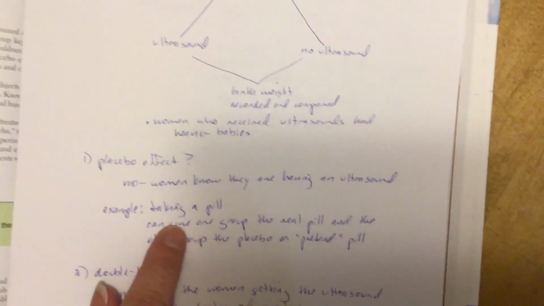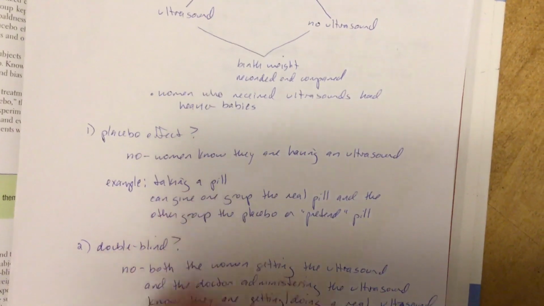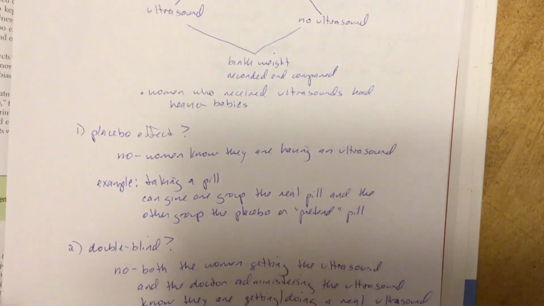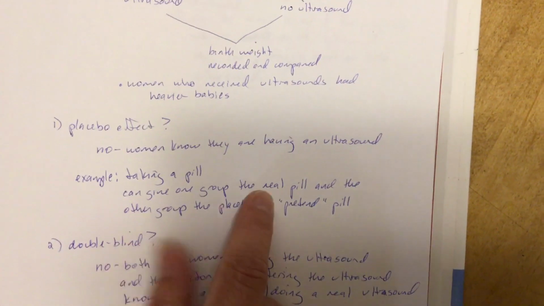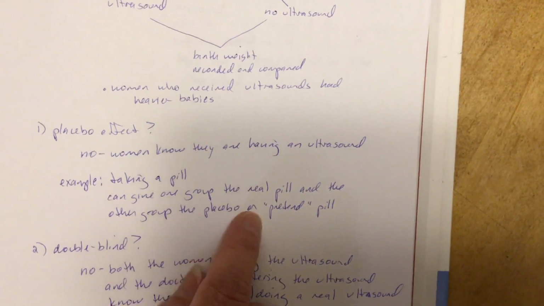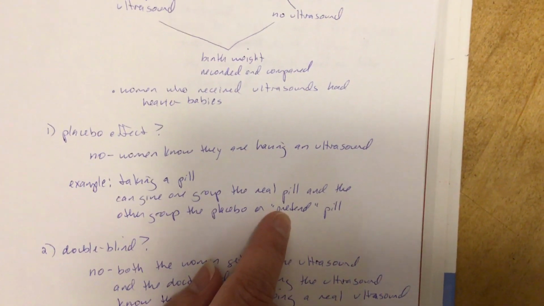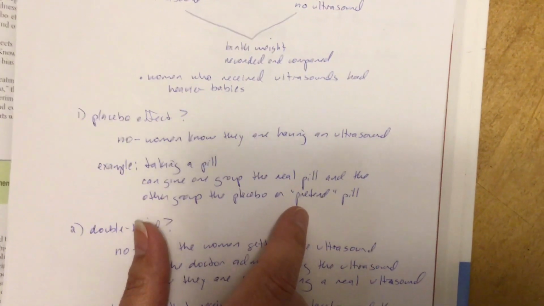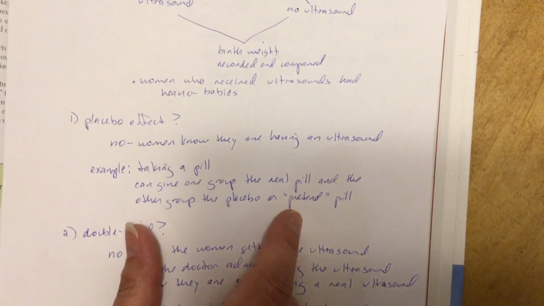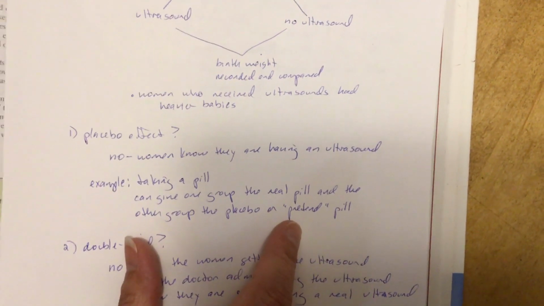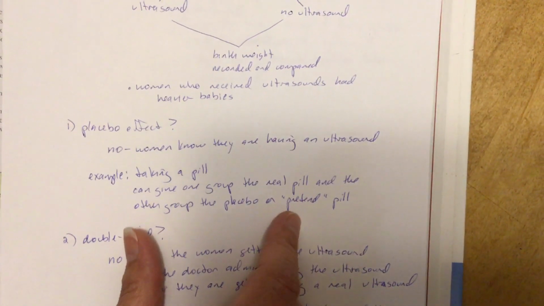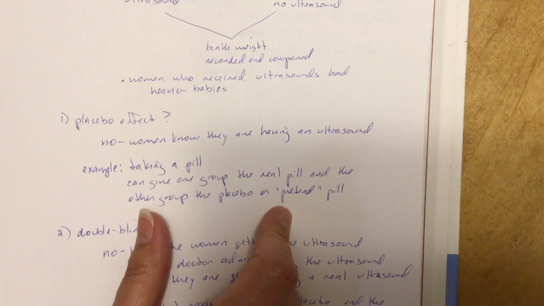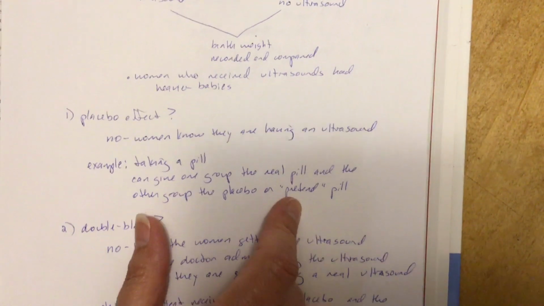A good example of the use of a placebo is taking a pill. If I had 100 people, I divide them up into two groups of 50, and I gave one group the real pill and the other group a placebo or a pretend pill, and the pills looked identical, my groups wouldn't know. Nobody in any of the groups would know whether they were getting the placebo or not. So the placebo group could react to the placebo the same way they react to the real treatment, and that would be a placebo effect. Okay, but here we can't do it.